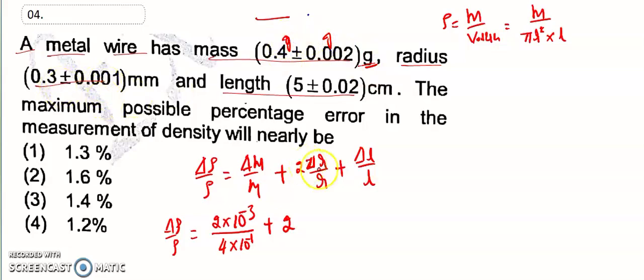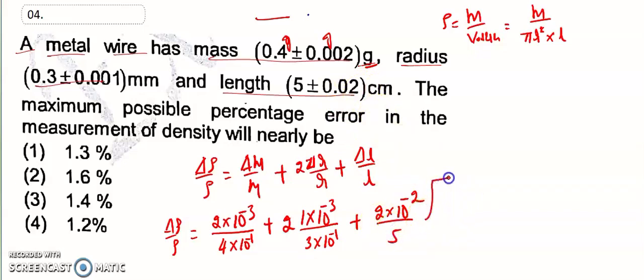This is also in mm. So 2 into 10 to the power of minus 3 divided by 3 into 10 to the power of minus 1, plus delta L. So 2 into 10 to the power of minus 2 divided by what? 5. So now we have to do the calculation. So 2 1s are 2, 2 2s are 4.